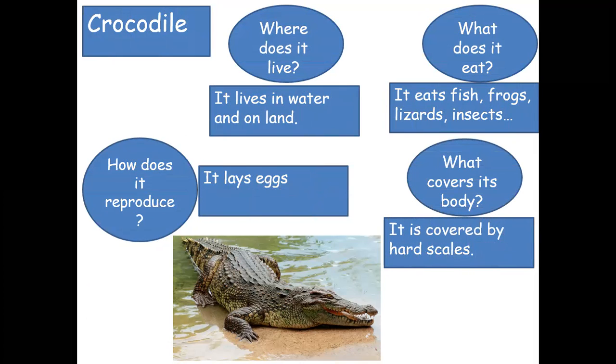So the crocodile lives in water and on land. It eats fish, frogs, lizards, insects. It reproduces by laying eggs. It is covered by hard scales.